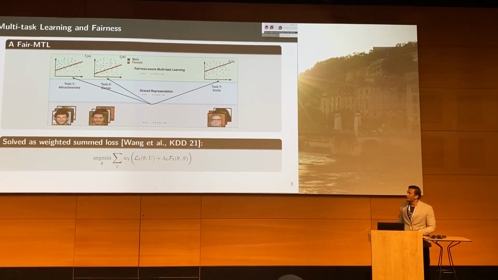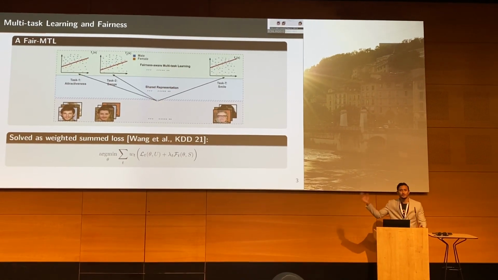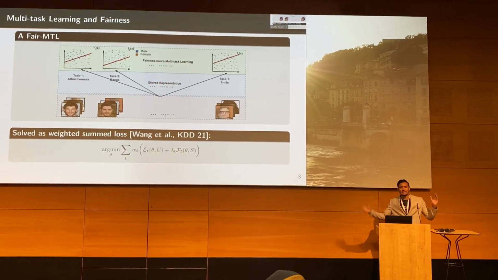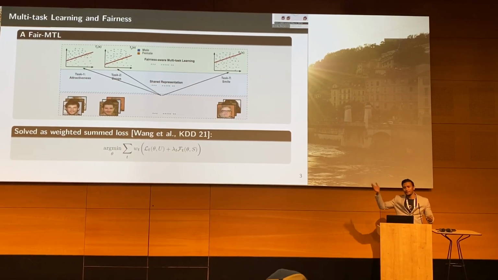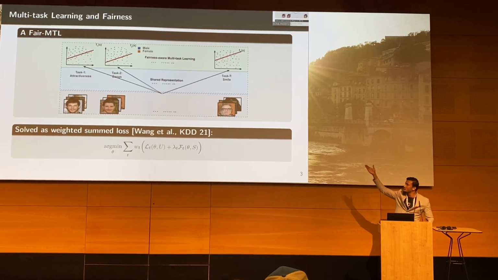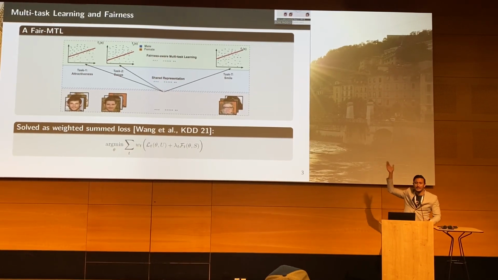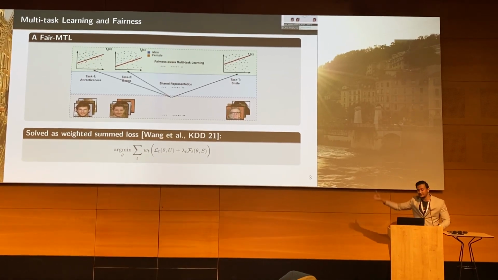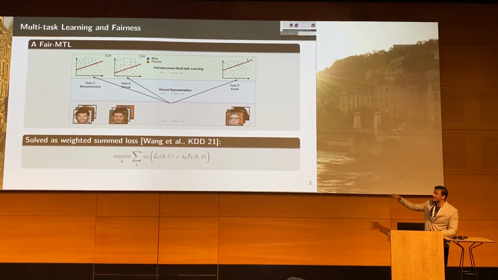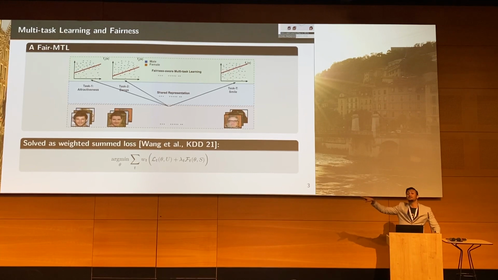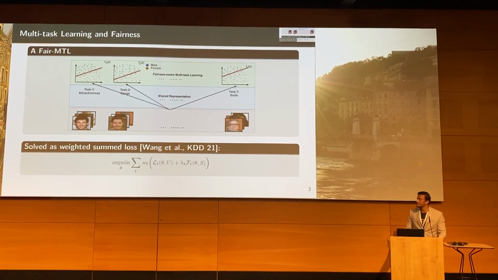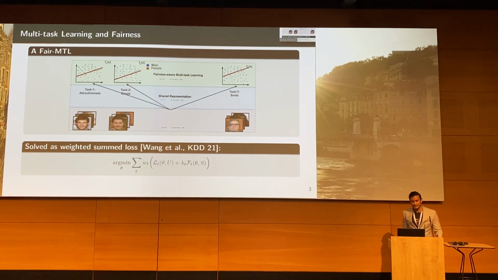I think by now all of you have understood what a fairness-aware problem would be in the MTL setup as well. There is an MTL model which needs to shift its decision boundary to make fair predictions in each and every task. And this is again solved as a weighted sum loss, or you can say a weighted sum of a weighted sum loss, right? So there are two trade-off parameters involved here.